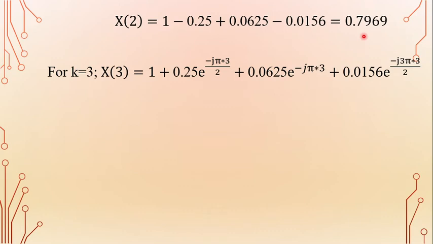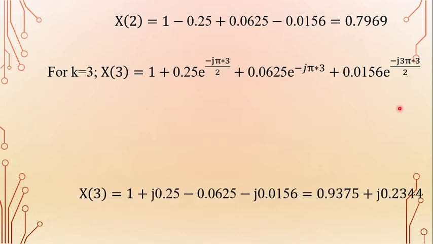For k equal to 3, x of 3 is equal to 1 plus 0.25 e power minus j 3 pi by 2 plus 0.0625 e power minus j pi into 3, the k value is 3 here, plus 0.0156 e power minus j 3 pi into 3 by 2.